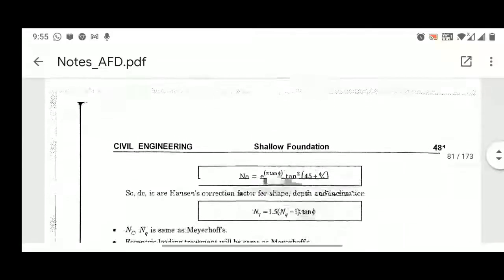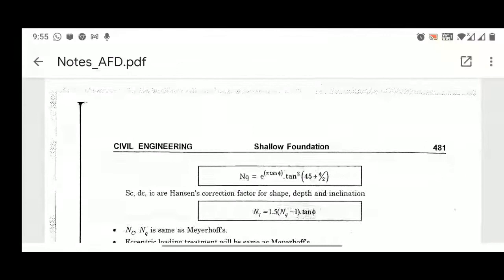Now, sc, dc, ic are Hansen's correction factors for shape, depth, and inclination. N gamma is provided by this expression, 1.5 (Nq - 1) tan phi. So for all the bearing capacity expressions, regardless of Terzaghi, Hansen, Skempton, Meyerhof, you have to mug up these Nc, Nq, and N gamma formulas. Why am I saying to mug up these formulas?